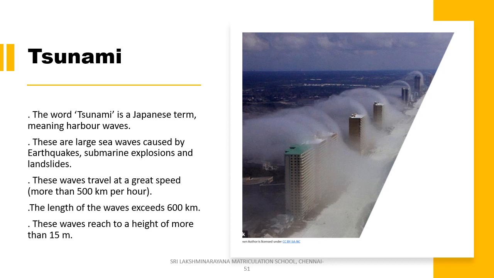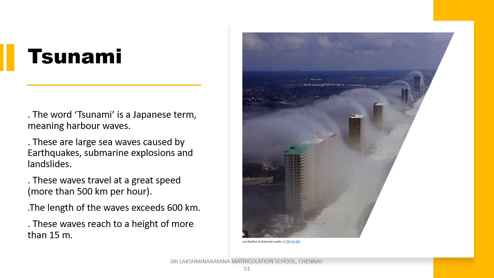Now tell me, which is the deadliest tsunami India has faced? Can you tell me? Yes, on 26 December 2004, the tsunami that occurred in the Indian Ocean is the sixth deadliest natural disaster, which traveled at a speed of 600 km per hour, and an estimated death toll of 2,80,000 people died because of this tsunami.